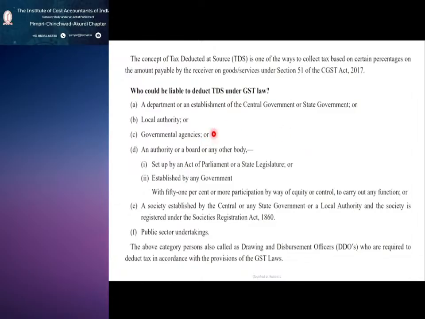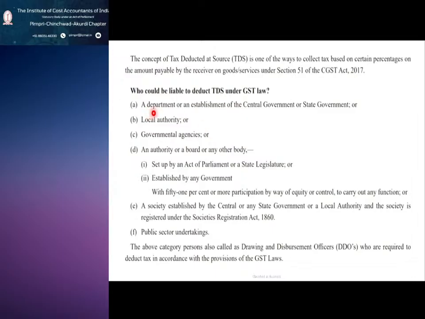Now you understand who will be deducting the TDS. If tomorrow you are going to supply to some ABC private limited, they will not deduct TDS. Whereas if you are supplying to any department or establishment of central or state government, they will deduct the TDS.